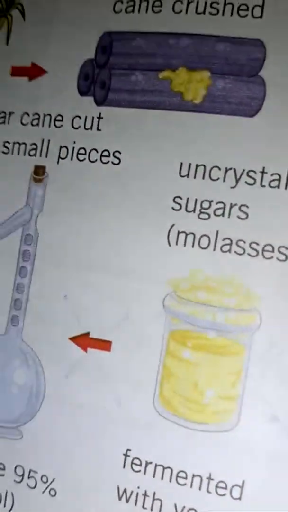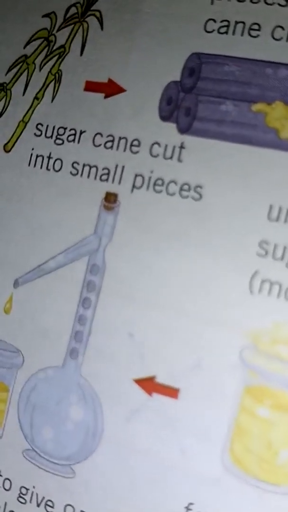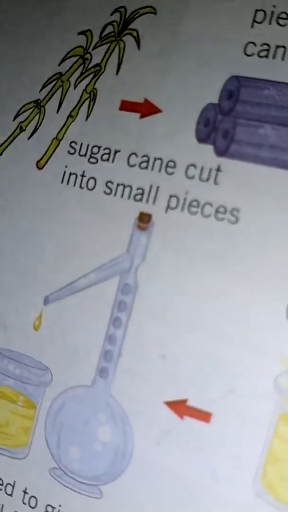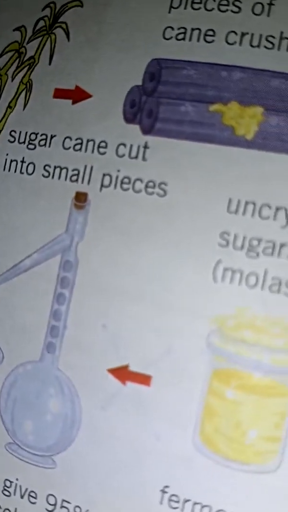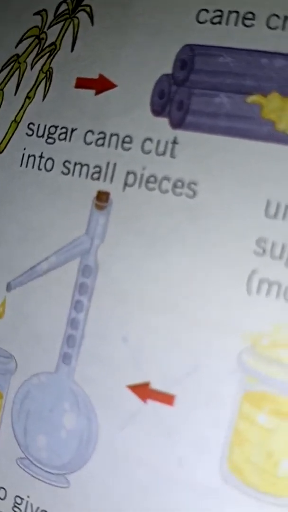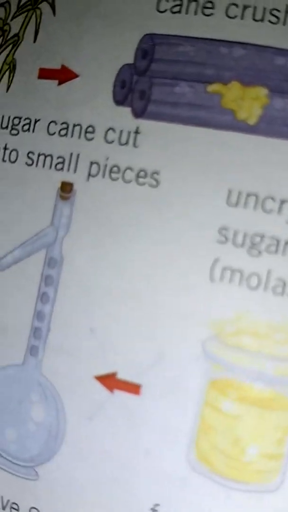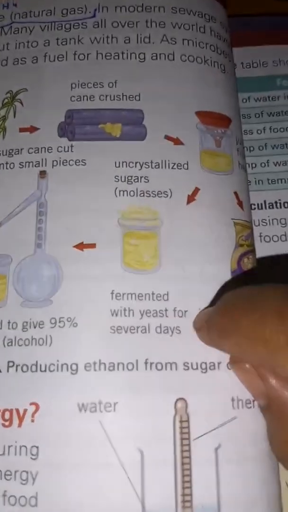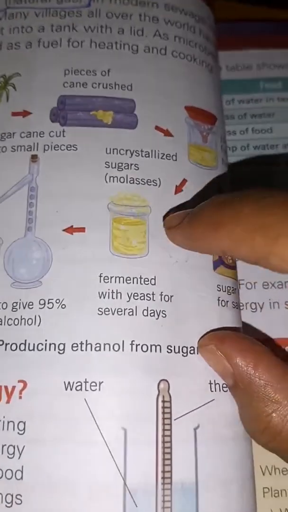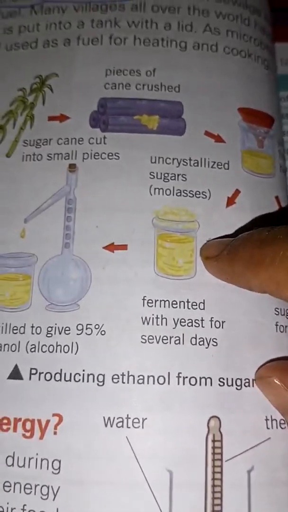If you know what yeast looks like, it comes in packets. I do have yeast somewhere, but I can't find it right now. Maybe I will show the picture tomorrow somehow. Okay, so they put in yeast and keep it in a covered dark area, sealed.